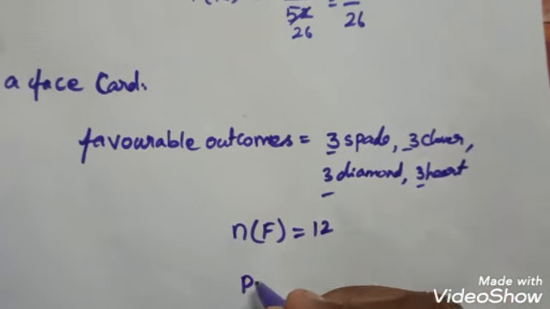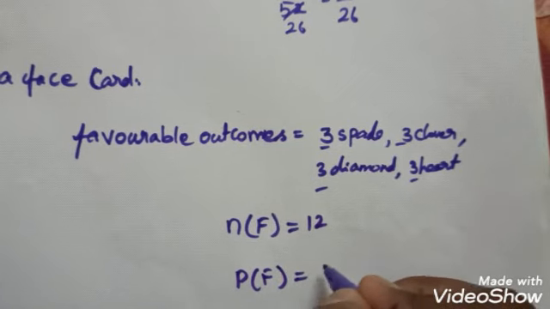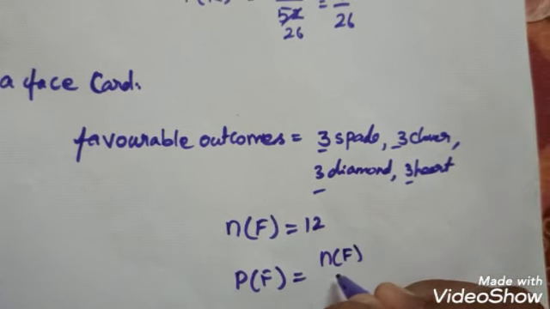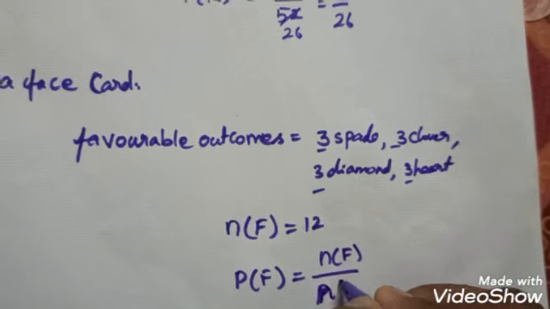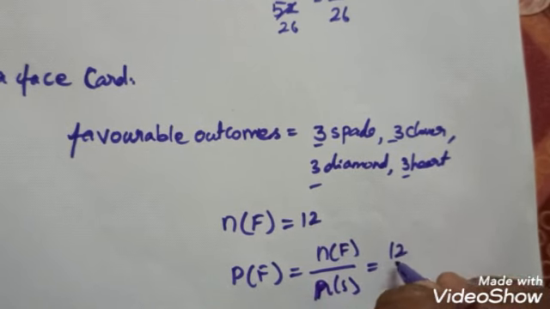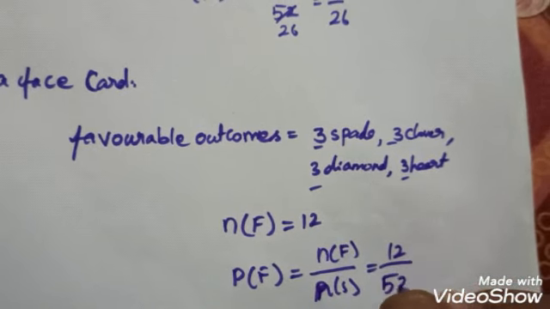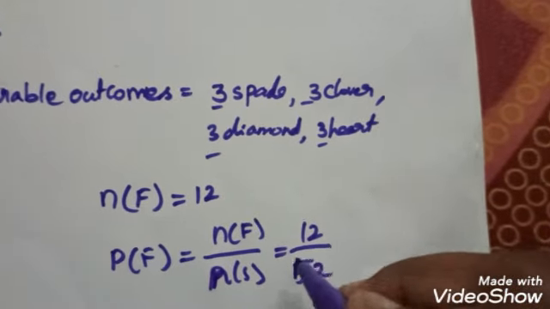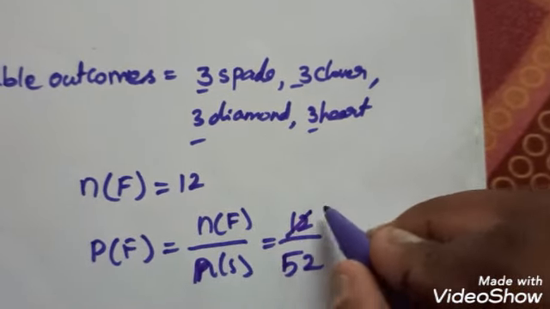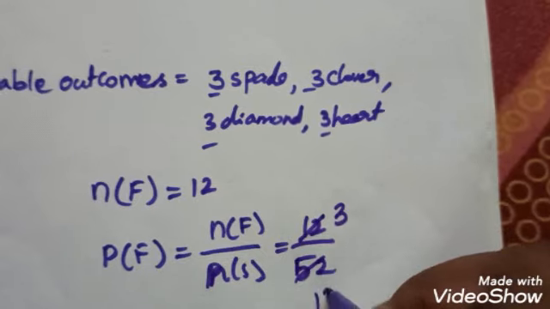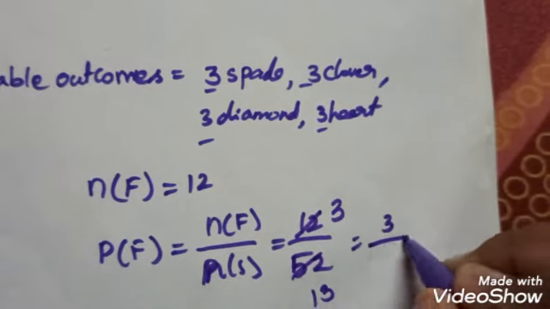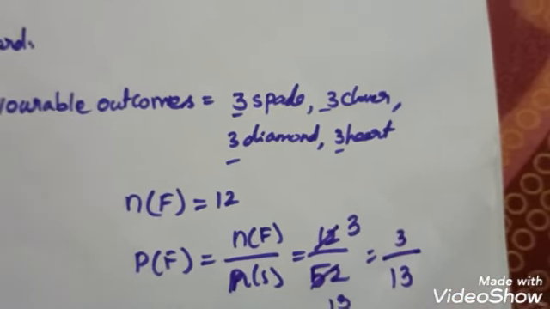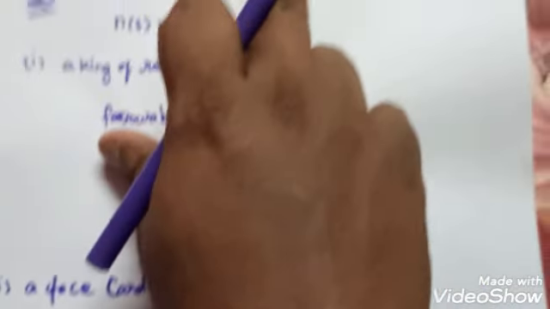So the probability of face card, I will take number of favorable outcomes divided by total number of outcomes, which is equal to 12 by 52. I just reduce it by the 4 table. 3 4s are 12 and 13 4s are 52, which is equal to 3 by 13 is the answer for the second question.